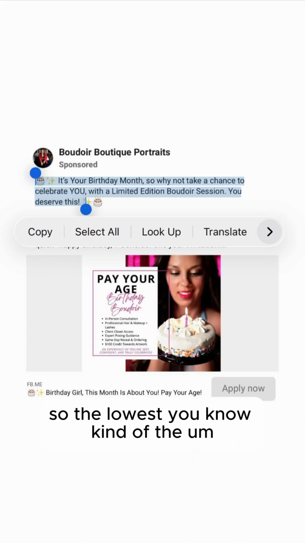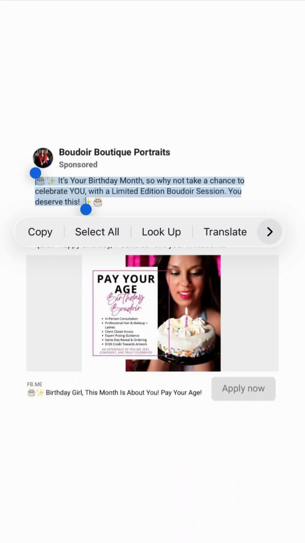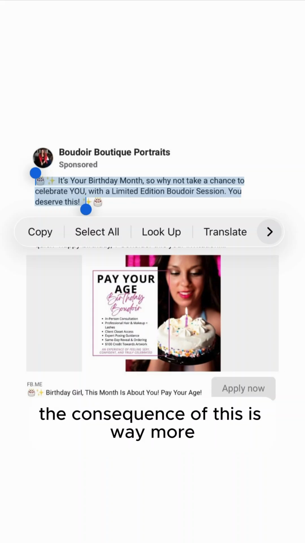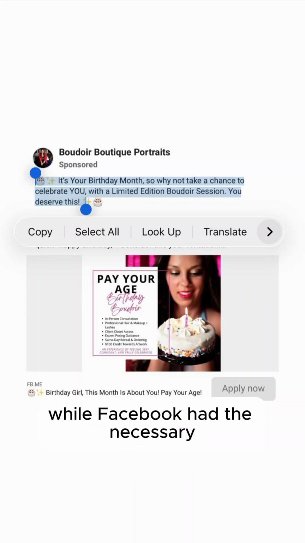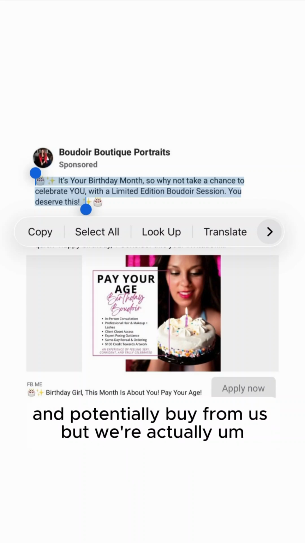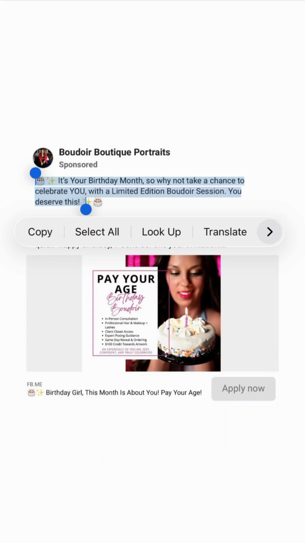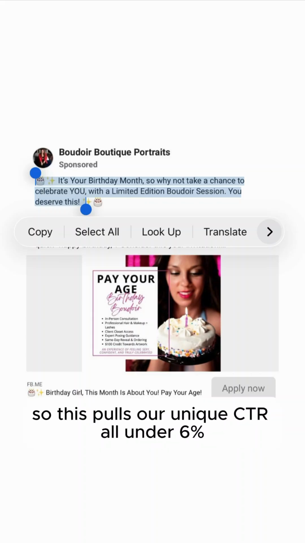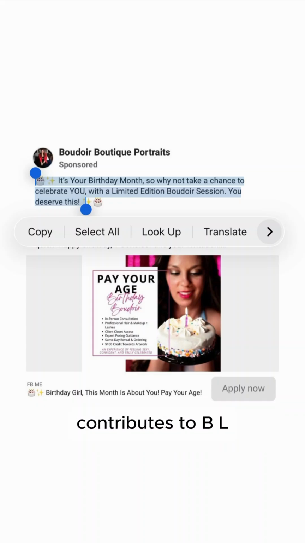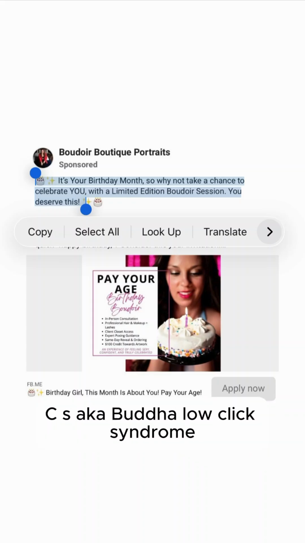The consequence is way more women are going to scroll by our Boudoir Facebook ad than necessary, women who could have been perfect to click in and potentially buy from us, but the way we set it up kind of forces them to keep scrolling on by. So this pulls our unique CTR under 6% and contributes to BLCS, aka Boudoir low click syndrome,